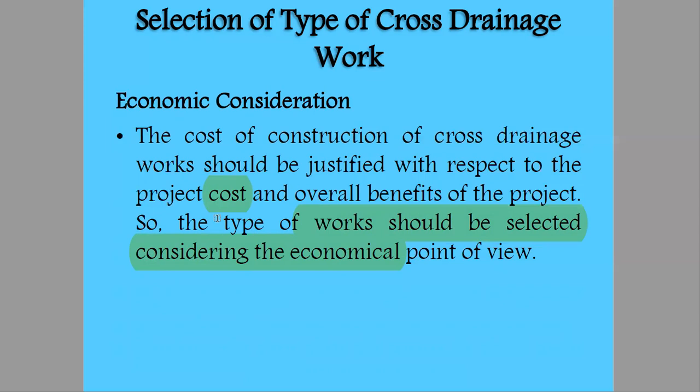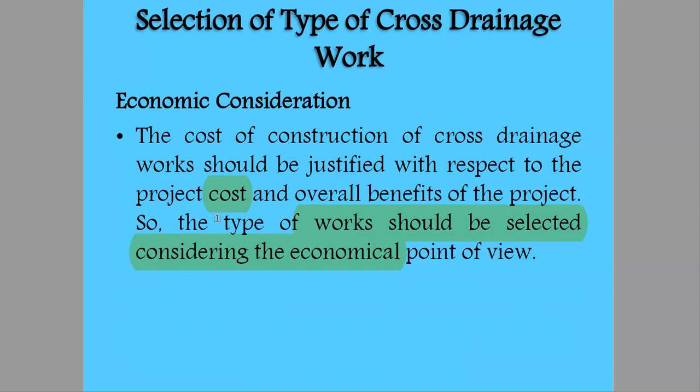Suppose somewhere we are constructing a structure like an aqueduct or super passage and the cost is too high and it is not benefiting, meaning the canal is not beneficial to the farmers or anything, then this work is a waste simply because we are putting too much money and are not getting equal benefits.